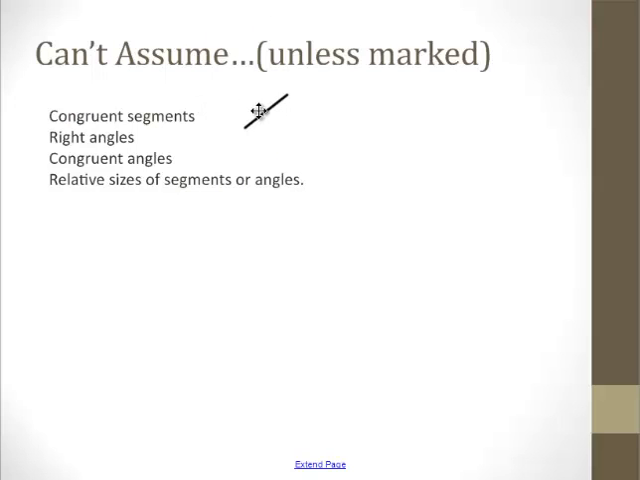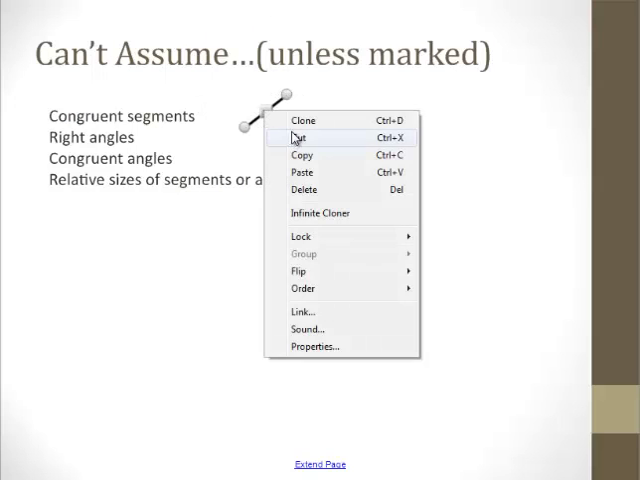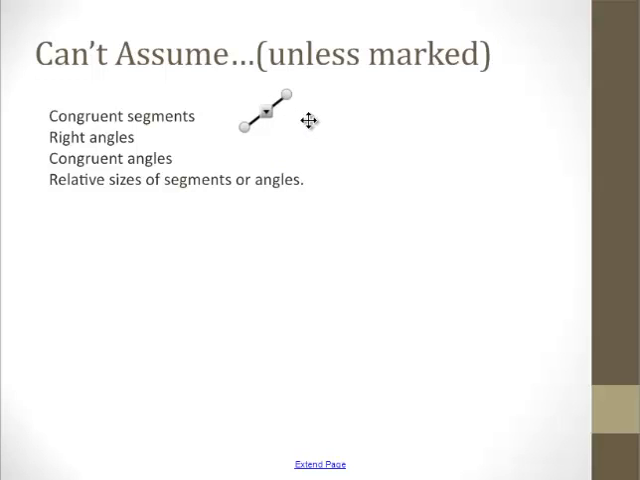If I take 2 segments and I'm going to draw one, and I'm actually going to just copy it and then paste it. Now, you and I both know that those are congruent, but you can't assume it unless you see a mark on them that says they're congruent. Same with right angles. If I draw a right angle, you can't assume it's a right angle unless you see that box in the corner.